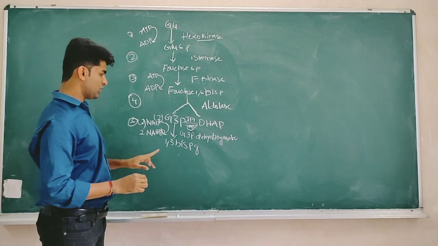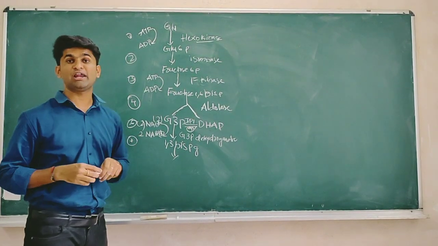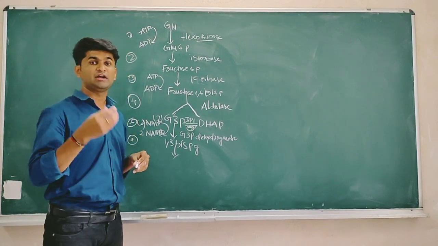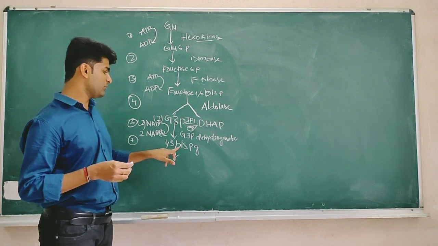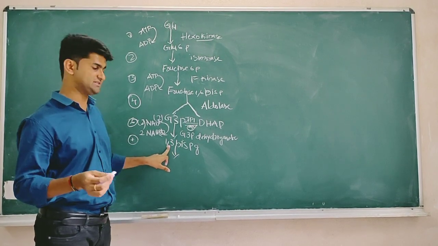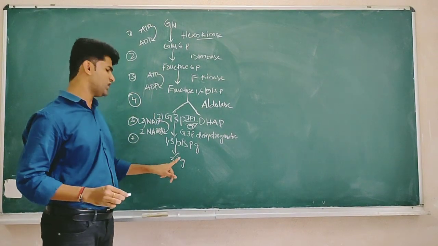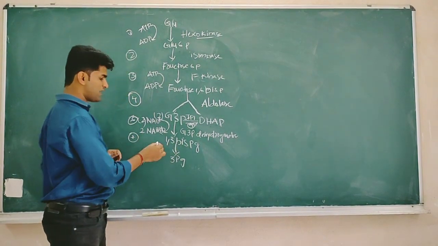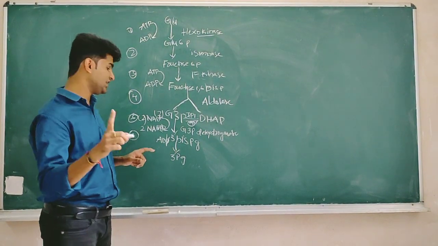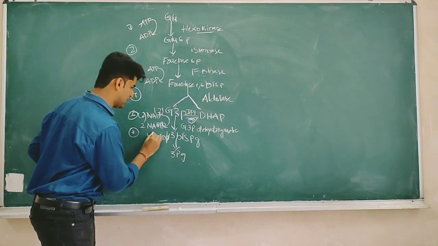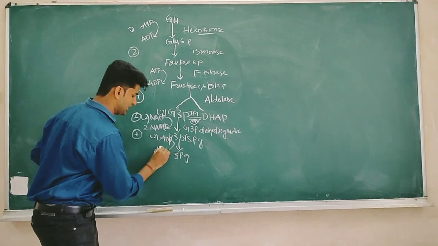Now the next reaction, the 7th reaction, is dephosphorylation. Dephosphorylation means removal of phosphate. From where does this removal of phosphate occur? From bisphosphate. The phosphate at the first position is removed and 3PG is formed. That is, 3-phosphoglycerate has formed. And the removed phosphate is added to ADP. 2 molecules of inorganic phosphate are added to the ADP.